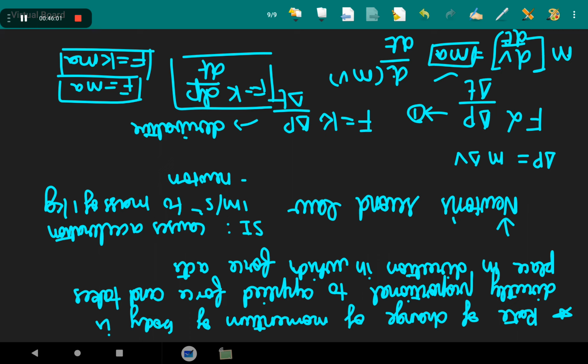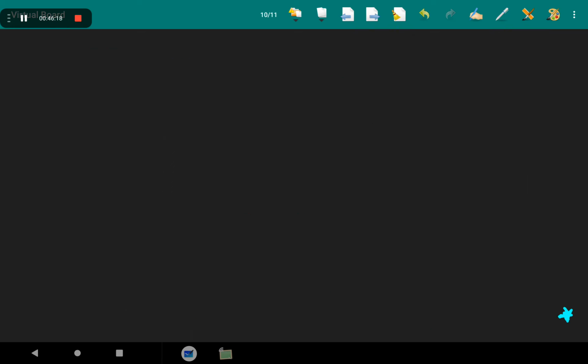Newton is equals to 1 kg meter second minus 2. புரியுதுங்களா? இதுதான் we have to do.